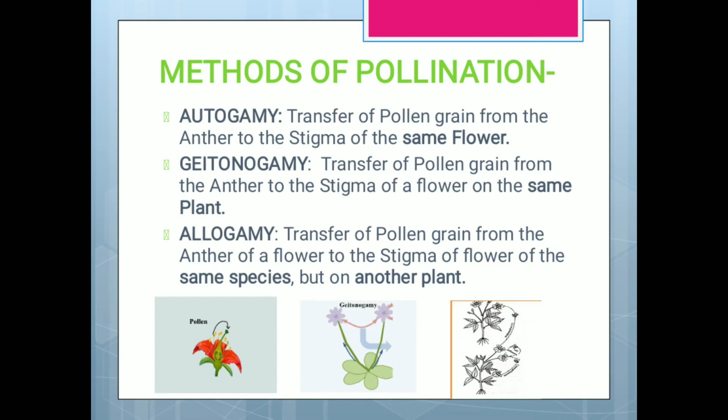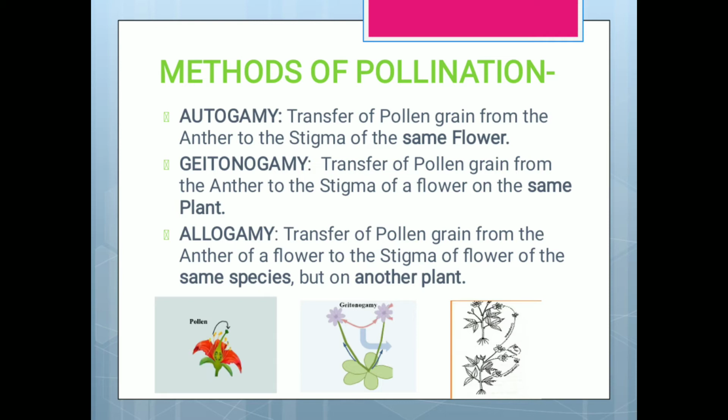Methods of pollination. There are certain methods of pollination. They are autogamy, geitonogamy, and allogamy. Autogamy. Autogamy is the transfer of pollen grain from the anther to the stigma of the same flower. As we can see in the first diagram, the pollen grain which is there on the anther is going on the stigma of the same flower.